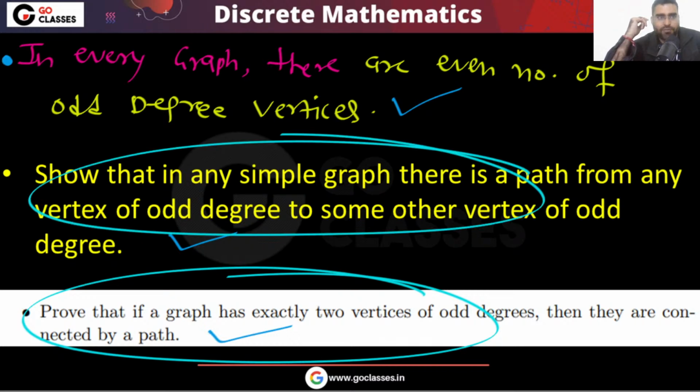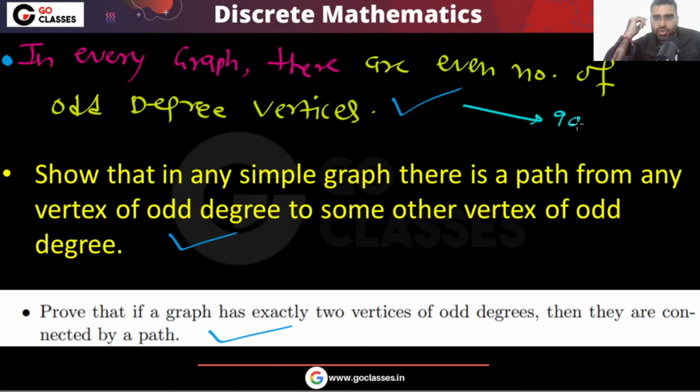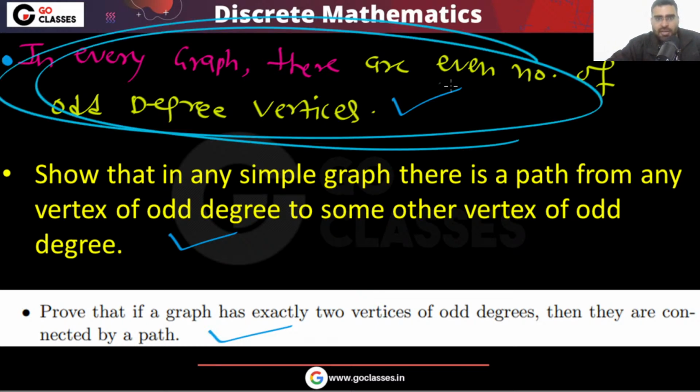Maybe 99% of students will solve the first, maybe 70% the second, and maybe 50% the third. The same theorem you are writing in three different ways, but some students will not be able to solve it.